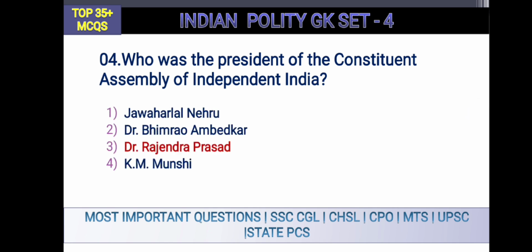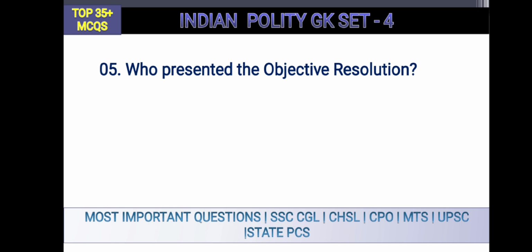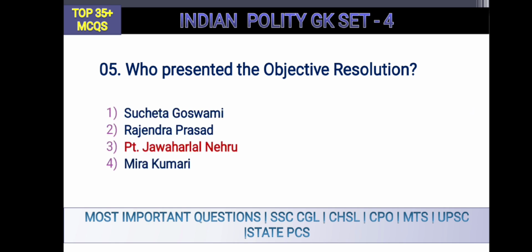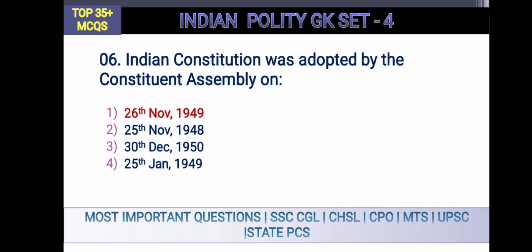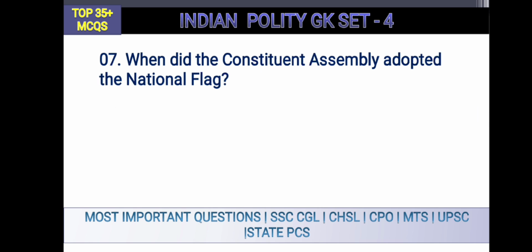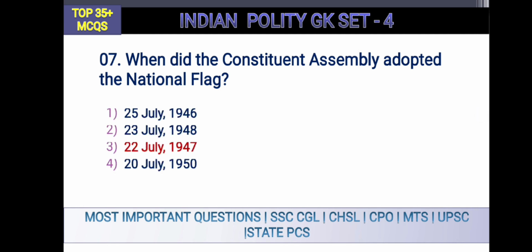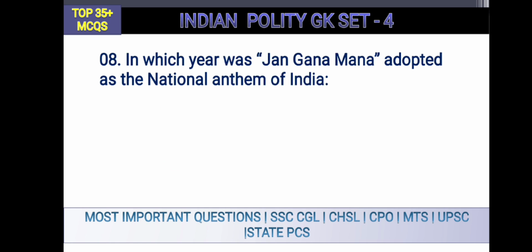Who presented the objective resolution? It is Pandit Jawaharlal Nehru. The Indian Constitution was adopted by the Constituent Assembly on 26th November 1949, option number 1. When did the Constituent Assembly adopt the national flag? It is 22 July 1947. In which year was Jana Gana Mana adopted as the national anthem of India? It is 1950, option number 1.